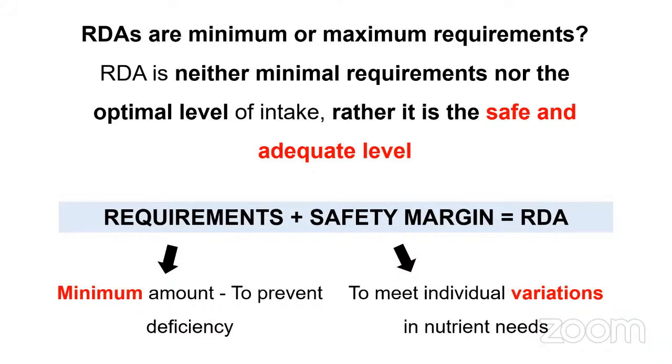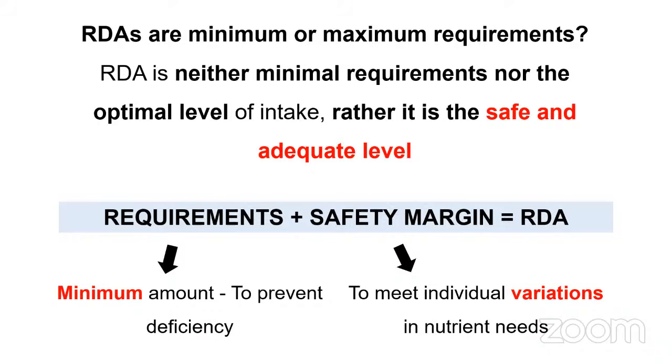Now, after I finish the theory part of RDA, I will definitely teach you how you could. There is a question. Basically, RDA is not minimal, not maximum. It is rather like an enough amount of a nutrient intake, which is very safe and adequate for people. It is not too low and not too high. So it is just a safe and optimum level, we can say.